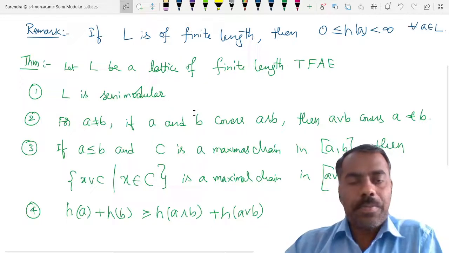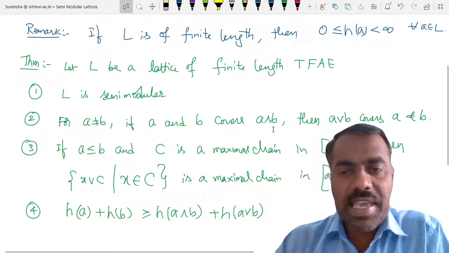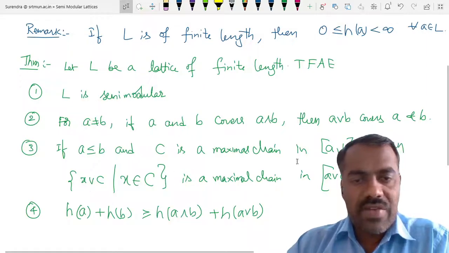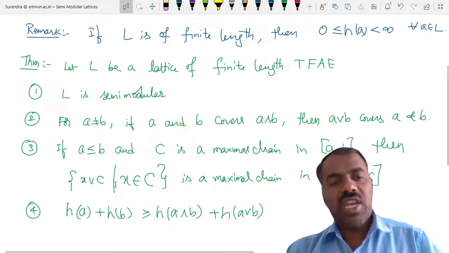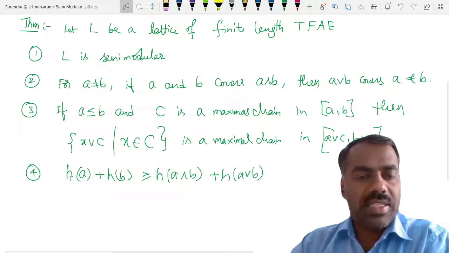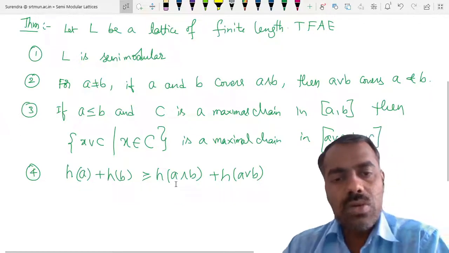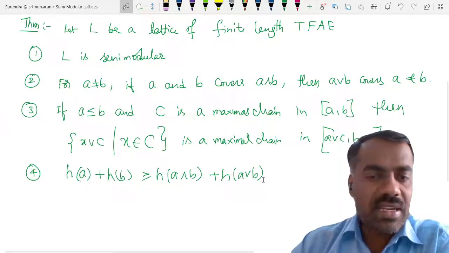So do you have any difficulty in understanding this statement, that L is semi-modular is the same as saying that for two different elements, whenever A and B cover A meet B, then A join B covers A and B. And whenever you have a maximal chain in A comma B, then by adjoining C, you will get a maximal chain in A join C, B join C. And similarly, the sum of the heights of A and B is always greater than or equal to, in semi-modular, the sum of heights of meet and join.